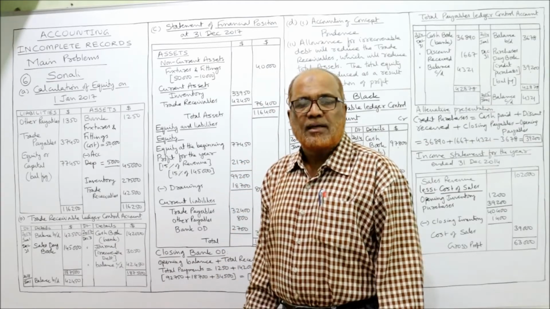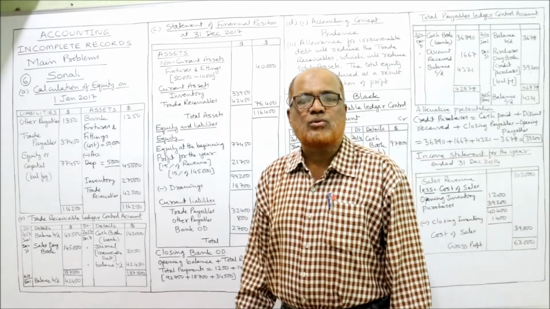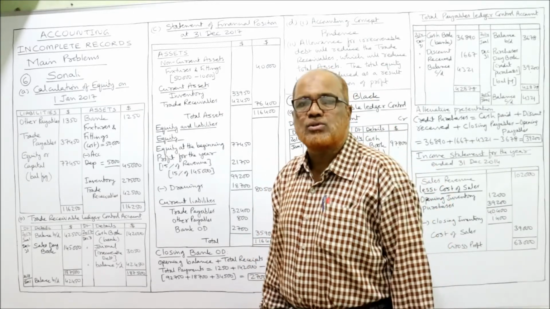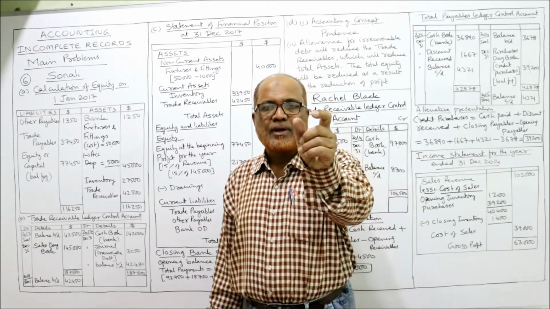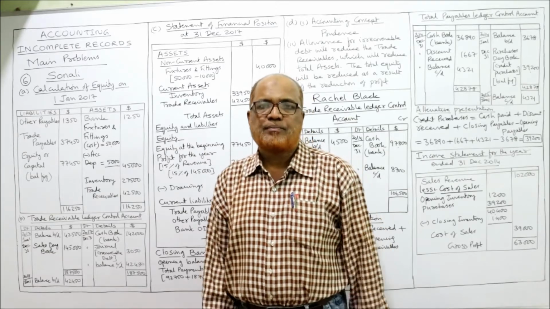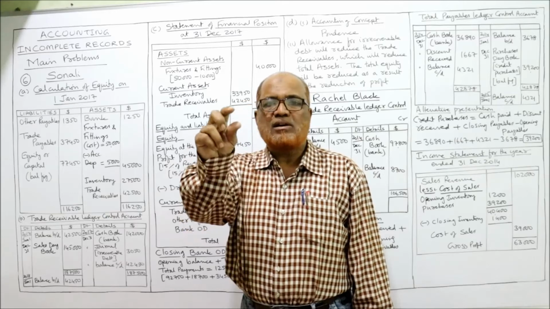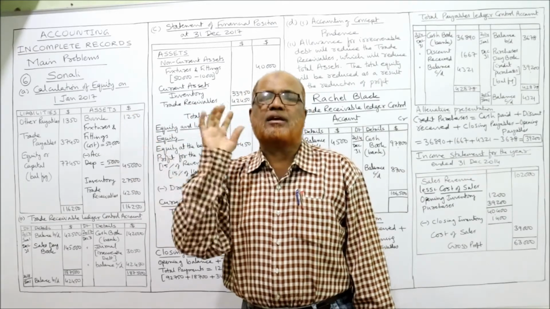Then we are given the sales. The total sales were 1,45,000. The entry for sales is trade receivables account debit, sales account credit.